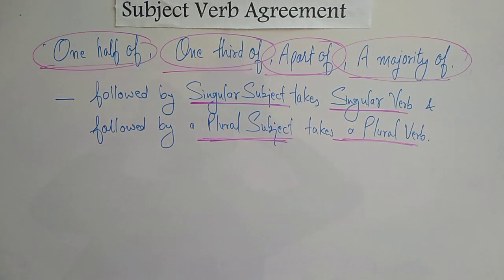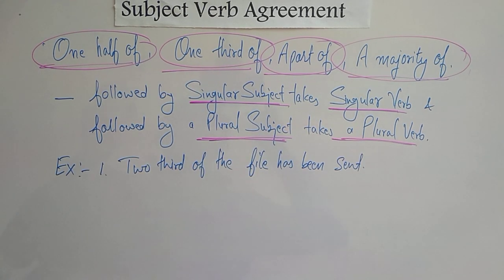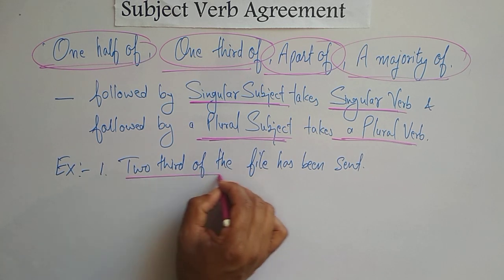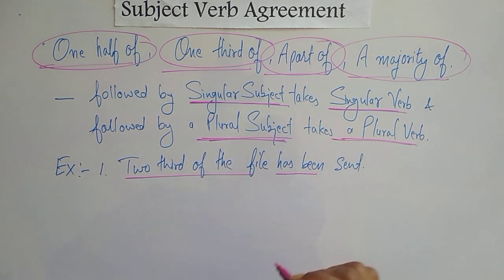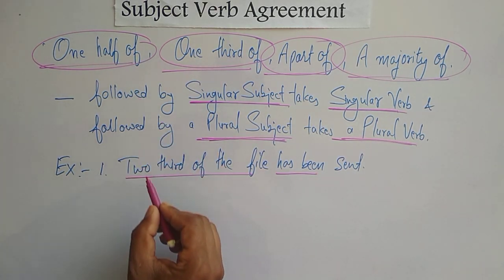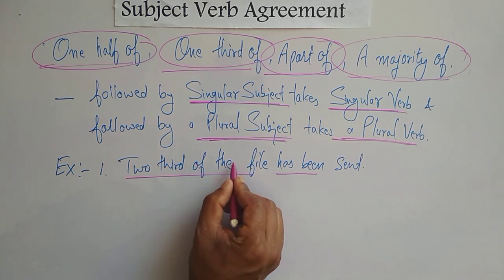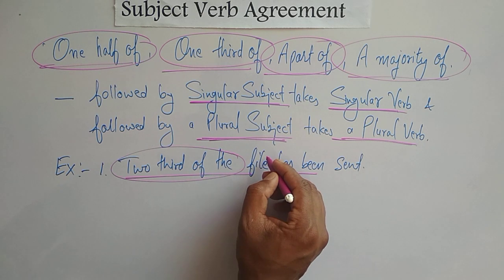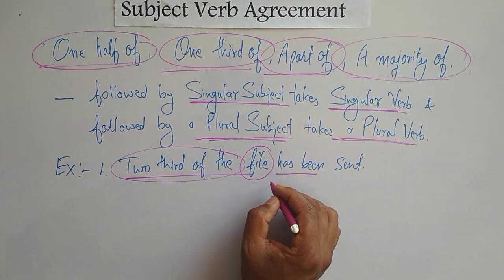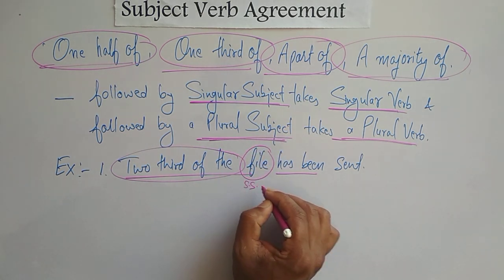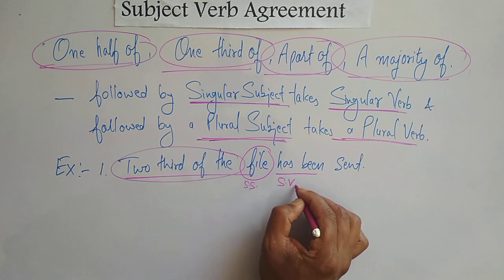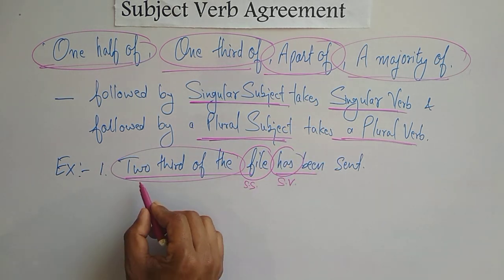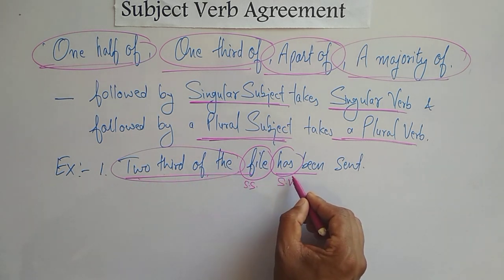Let's take examples for this. Students, look at the first example: 2/3 of the file has been sent. Here 2/3 of the file is followed by a singular subject. We have the singular subject file, so with a singular subject we have to use a singular verb. That's why we used the singular verb has.